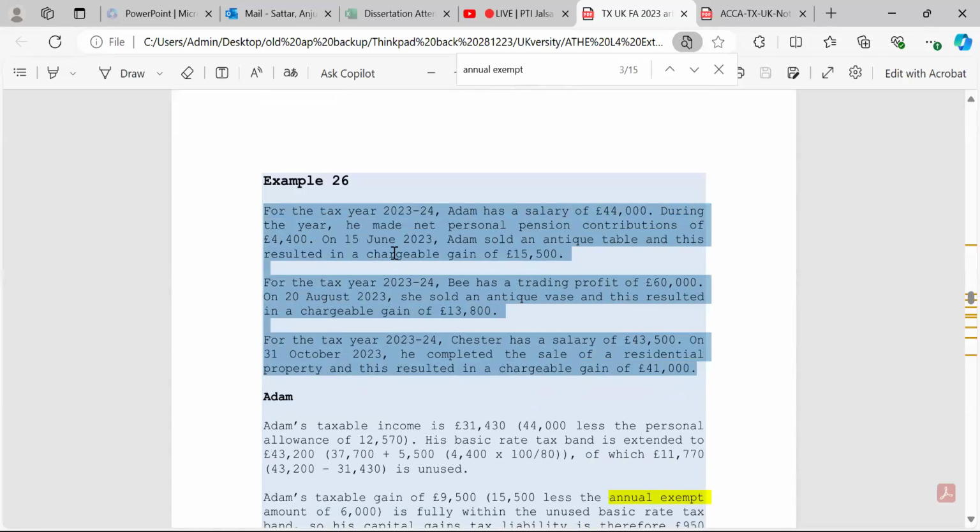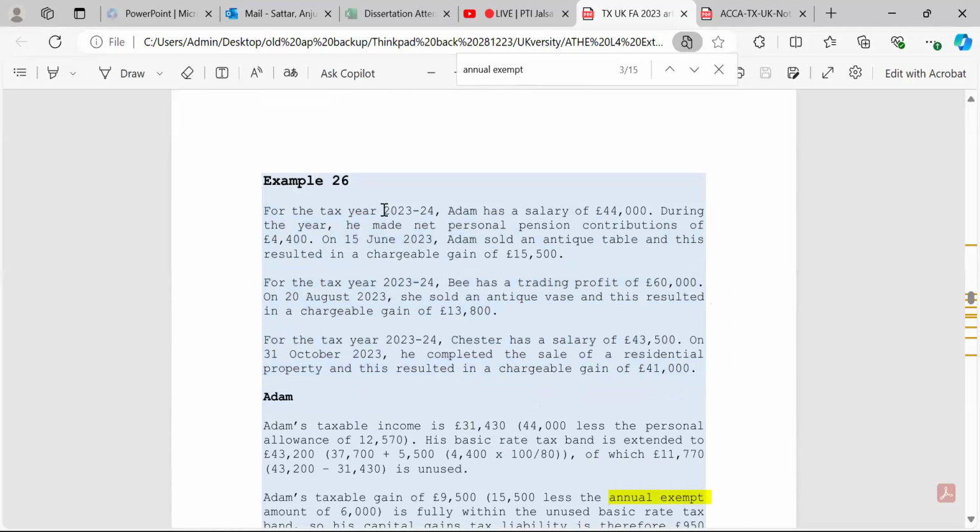If I right click on this, I can take it as an image, yes, I can snip it. Underneath I can explain: this year, this rate, and apply to this. This is the tax liability of the individual. We look at residency or chargeable person, connected person, and we can add some examples which we'll go through in our assignment discussion. This document is quite useful when we do our assignment, or you can amend the figures yourself and redesign. Like here it is Adam, you can put someone else.